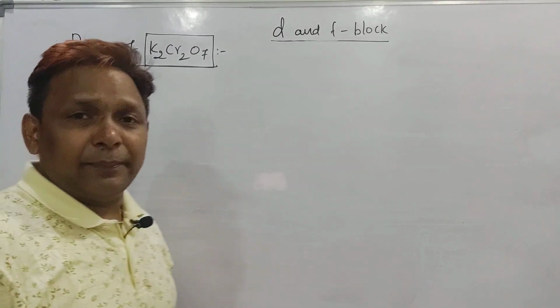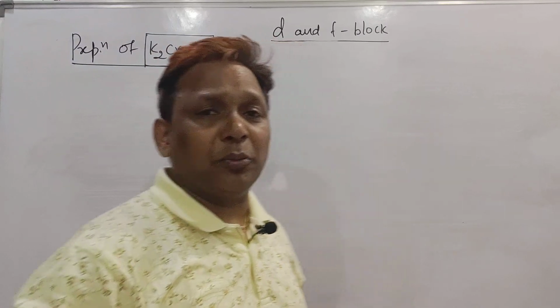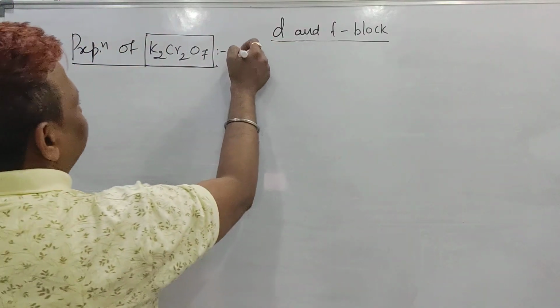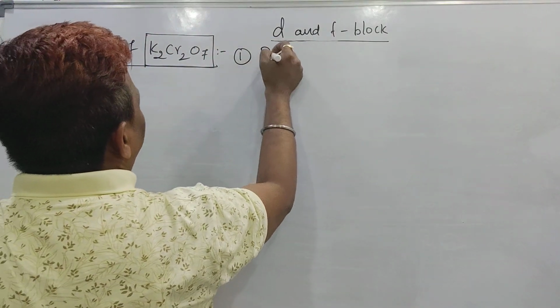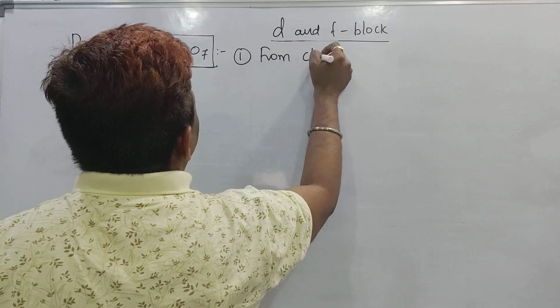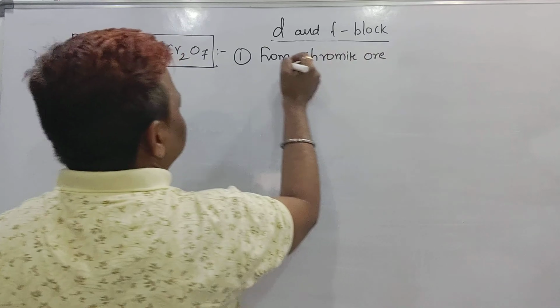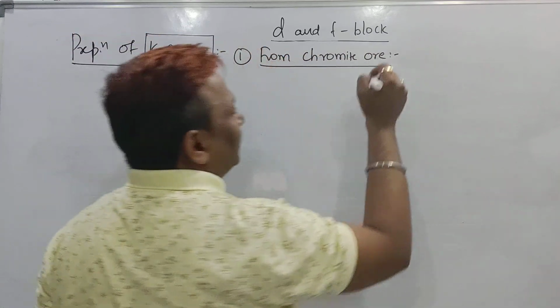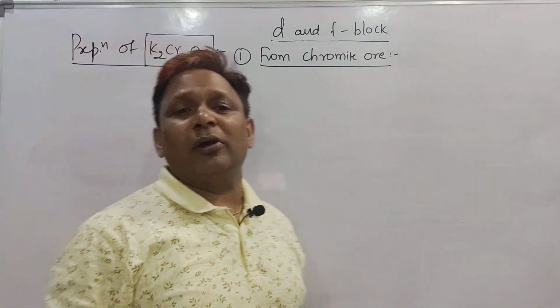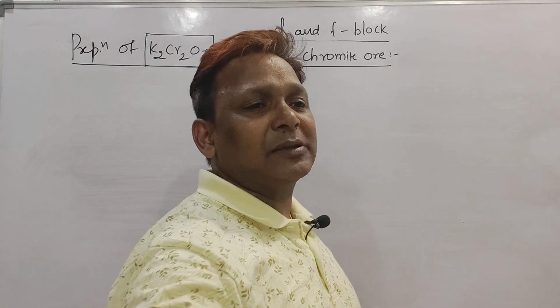But in this one, the method of preparation of potassium dichromate, in our NCERT they give that we are able to prepare it only from chromite ore. But what is a chromite ore and what is the formula of chromite ore? Let me explain you, beta.